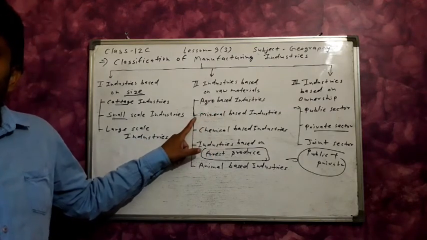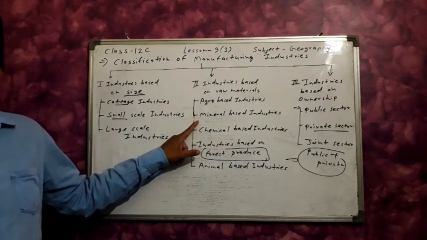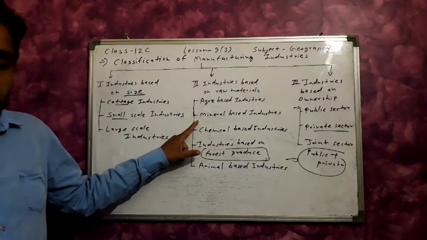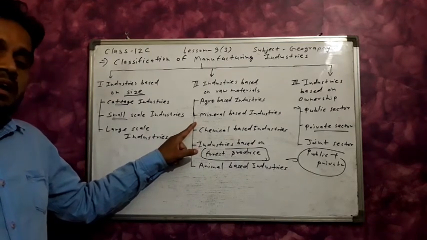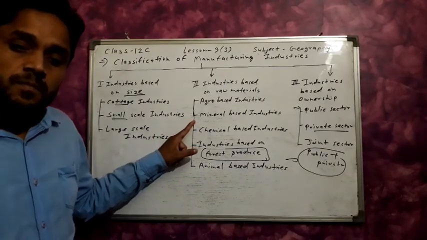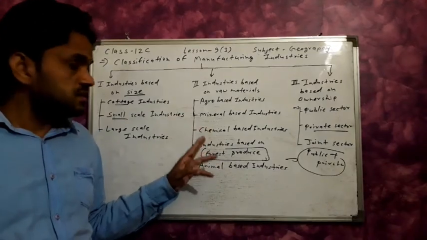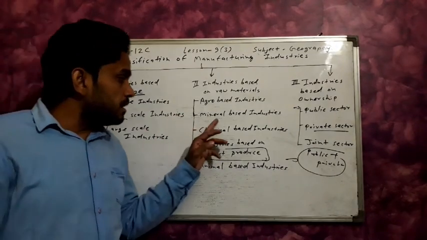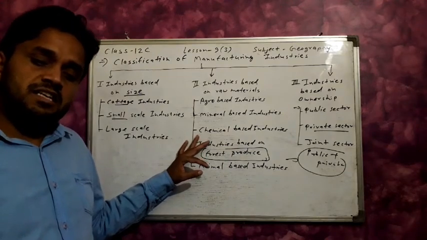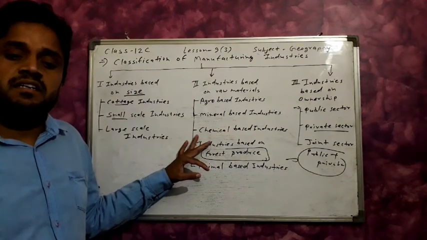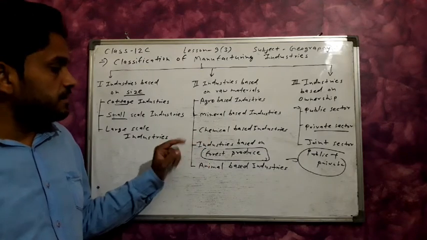Next, mineral based industries: depending on iron, the iron steel industry, machinery industries and tools industries are included. Copper industries, metallic industries, and aluminium industries are also included in the mineral based industries.